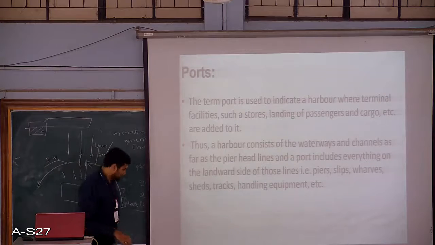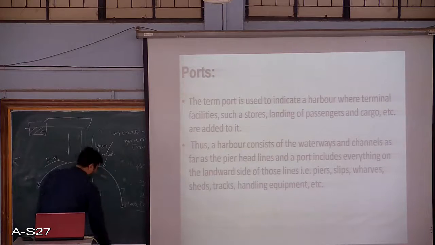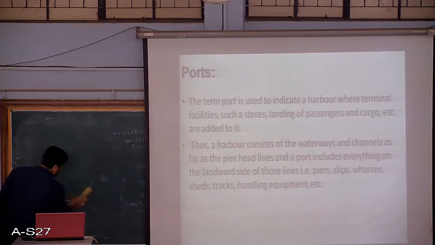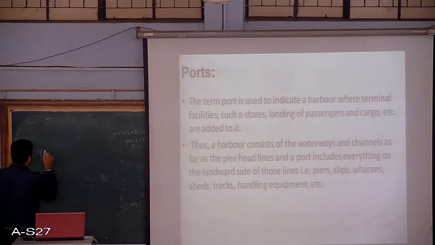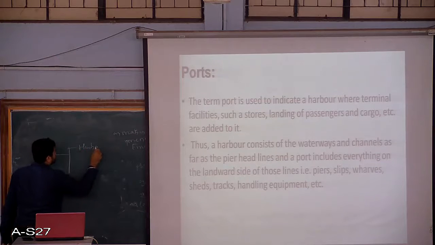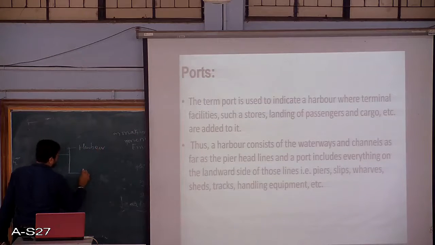As we have discussed in the previous class, if you take a complete port, a port may have two components. One is the harbor component and the second one is the berth structure.